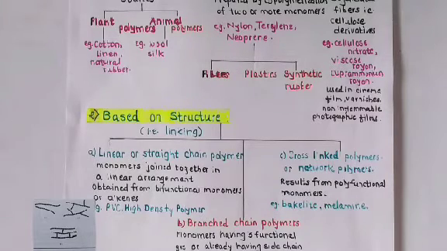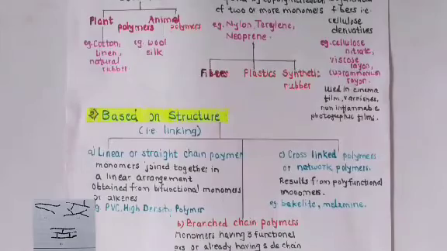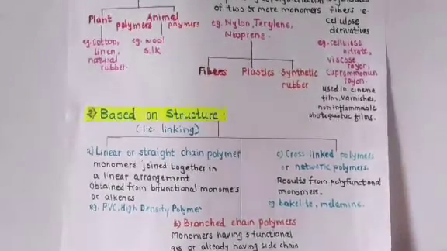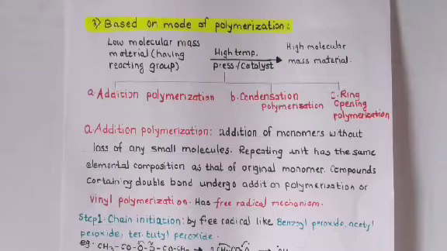Branch chain polymers, they are having the three functional groups which are joined, while the cross-link or in the network polymers, polyfunctional monomers are present. That is the second classification of the polymers. Now we'll go for the next one, that is based upon the mode of polymerization. Mode of polymerization means how the reaction takes place.